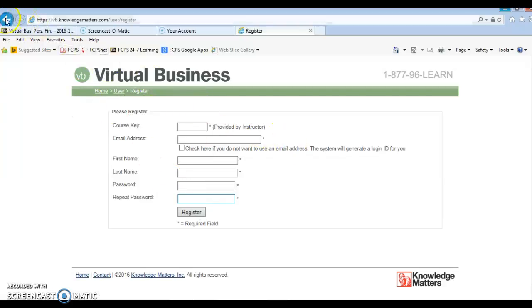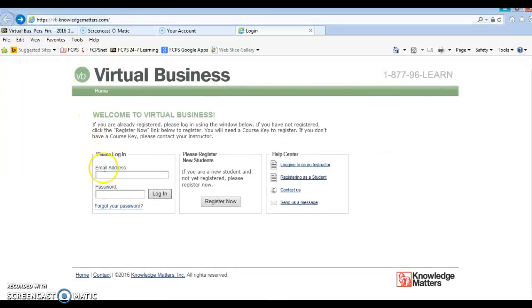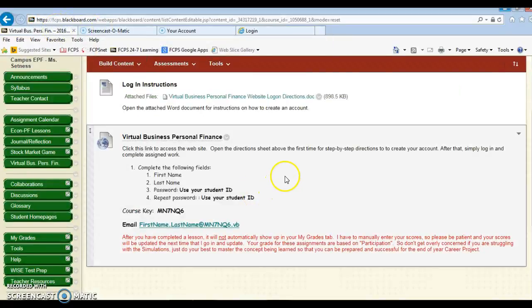Once you do that, then in the future, you'll use that generated email address and your student ID number as the password to log you in. So again, to verify when you're filling out the fields, you want to use your first and last name so that I can identify the student completing the work. Your password will be your student ID number, and you repeat it. And here's the course key that I made reference to. And again, we will not be using a personal email.